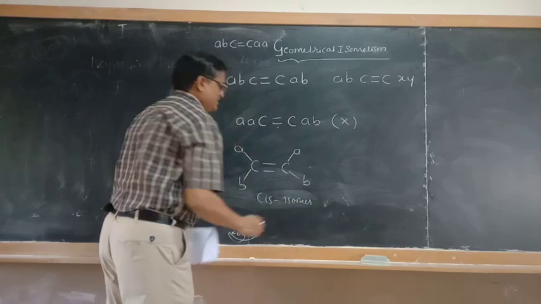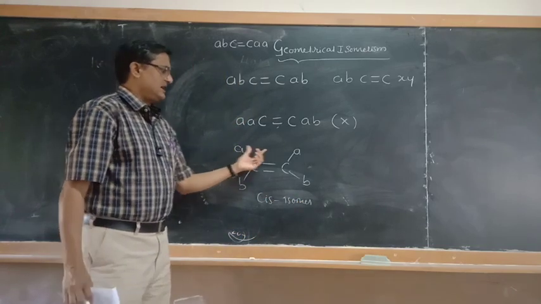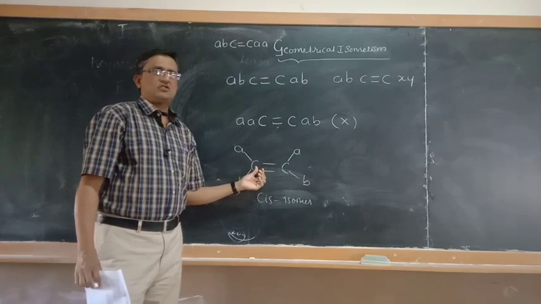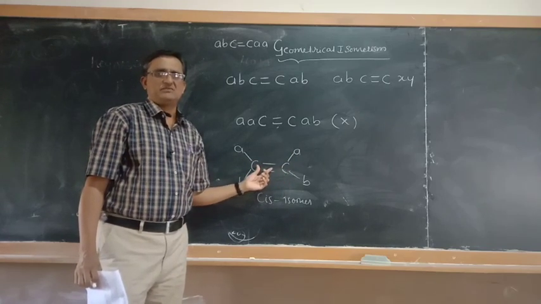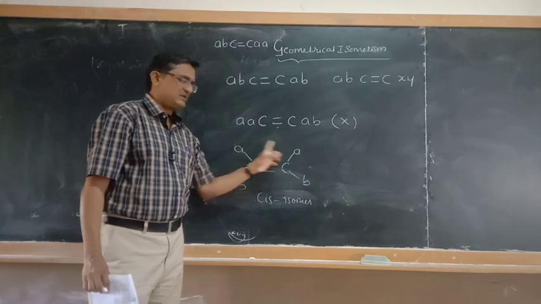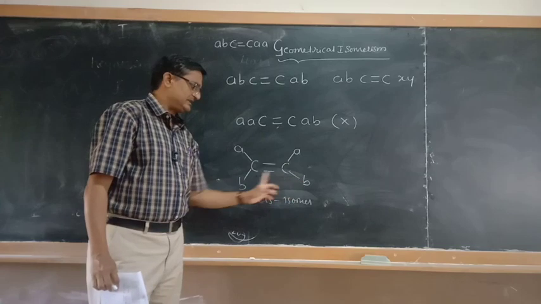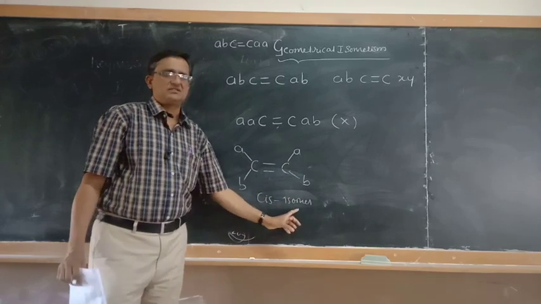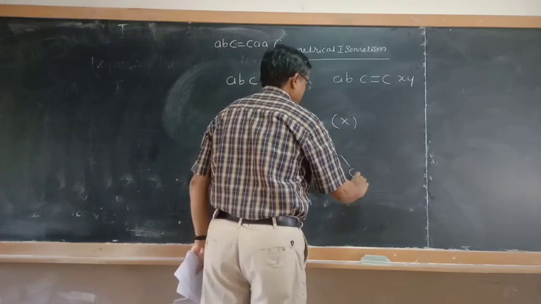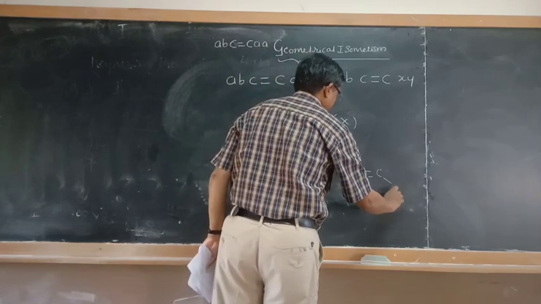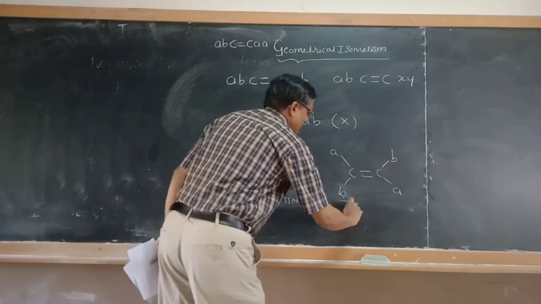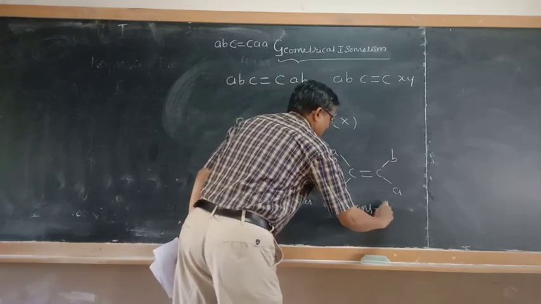It means when the two identical groups or atoms across the carbon-carbon double bond are present at the same side like this, then we can call it a cis type of isomer. If they are present in opposite directions, we can call it a trans type of isomer.